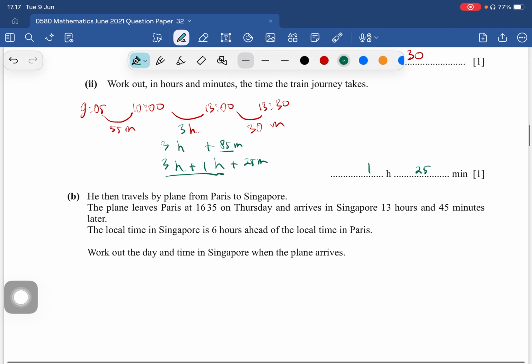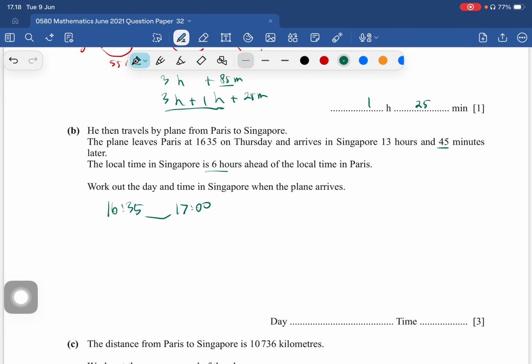Okay, this is Thursday, so 13 hours. Let's make it into the whole hour, to be 17 o'clock. Here we need 25, so 45 minus 25 minutes, so we get 20 minutes remaining. Then 13, so we got 17.